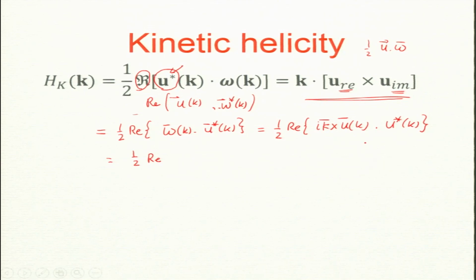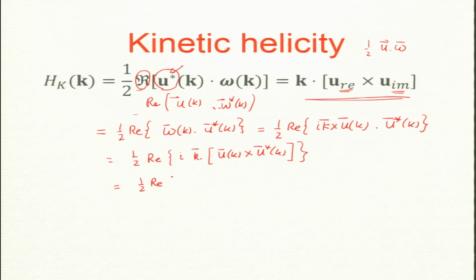These are vectors, right. A cross B dot C is A dot B cross C, so we can rewrite it. I am going to rewrite this as i k dot bracket u_k cross u star of k. Now, if the star was not there, u_k cross u_k would be 0, but u_k cross u star k need not be 0. It could be 0, but it need not be. So, now we can rewrite them as real and imaginary parts.